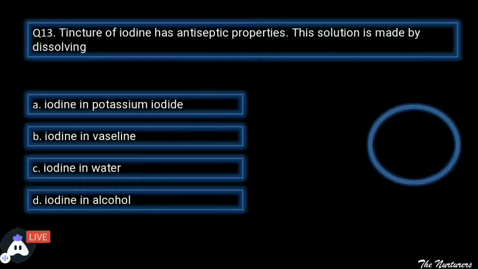Moving ahead to the next question. Tincture of iodine has antiseptic properties. The solution is made by dissolving.